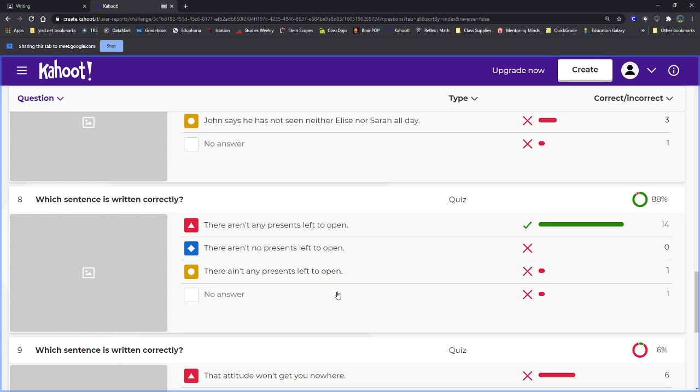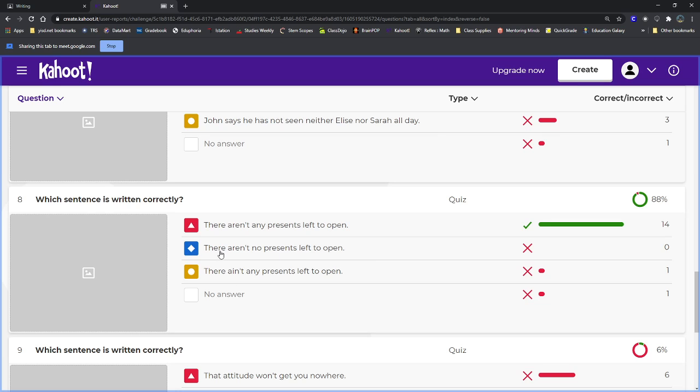Next one. "There aren't any presents left to open." "There aren't no presents left to open." "There ain't any presents left to open." The correct answer was this one here. "There aren't any presents left to open."